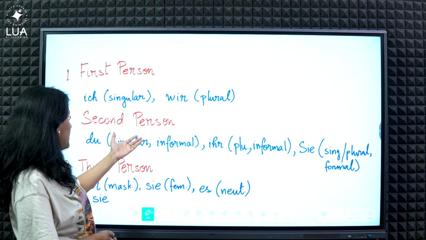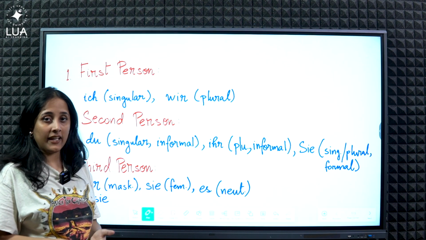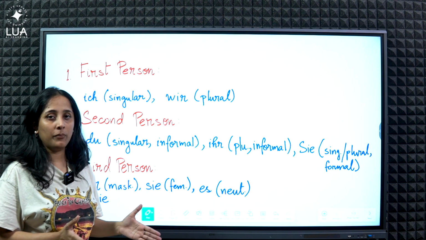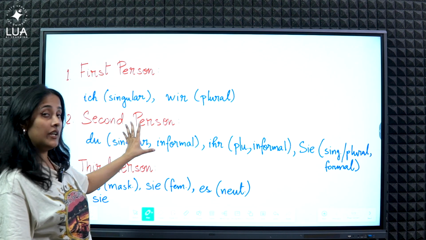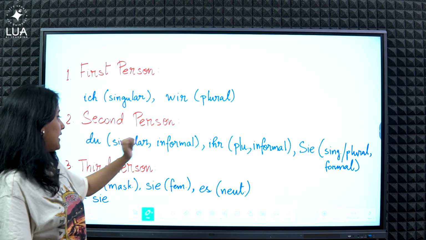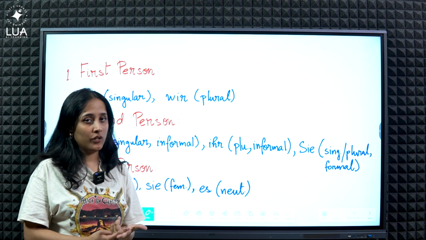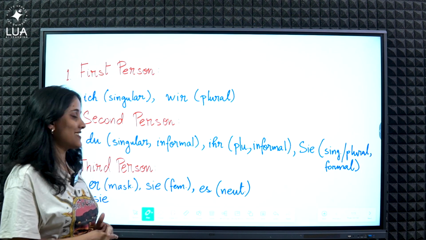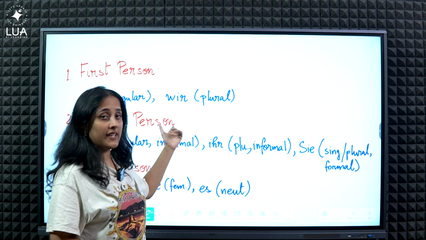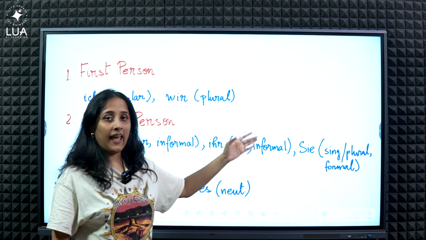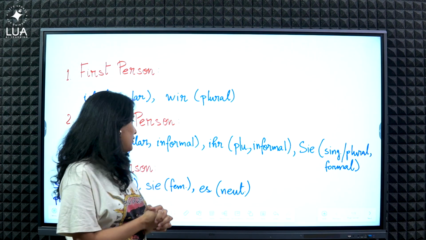Then comes second person pronouns. We start with du, which means you. And as we already know, there are informal pronouns and formal pronouns in German. So du is your singular informal pronoun. Then there is ihr, which means, again, you, but it's plural and still in the informal context. Now, we come to the formal second person pronoun, that is Sie. And Sie can be used in both singular and plural contexts, okay?